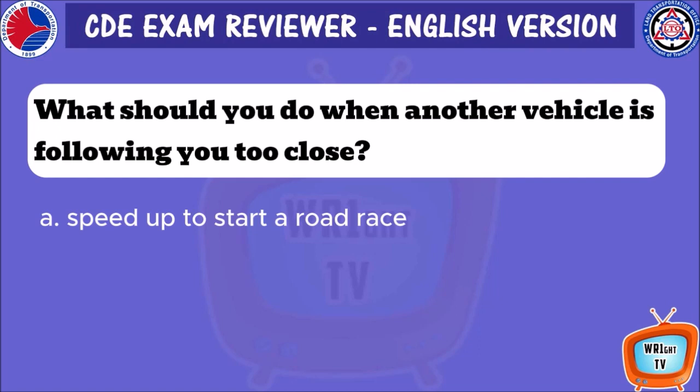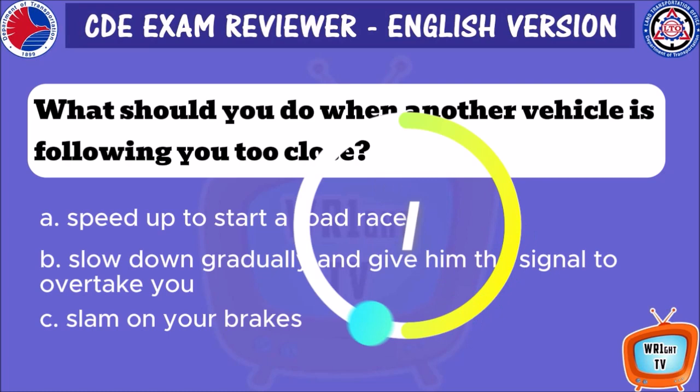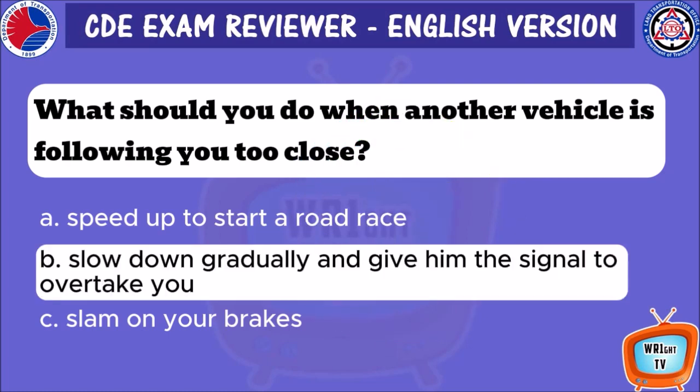What should you do when another vehicle is following you too close? A. Speed up to start a road race. B. Slow down gradually and give him the signal to overtake you. C. Slam on your brakes. B. Slow down gradually and give him the signal to overtake you.